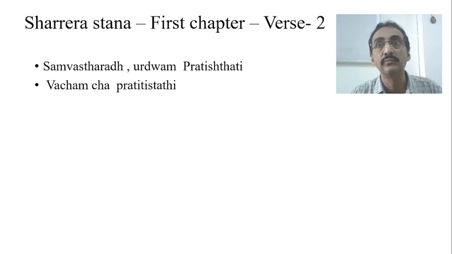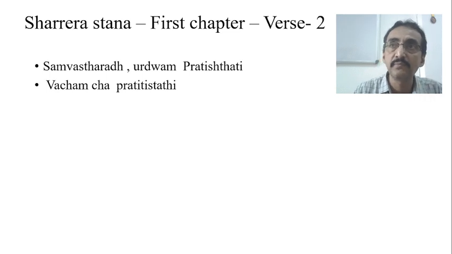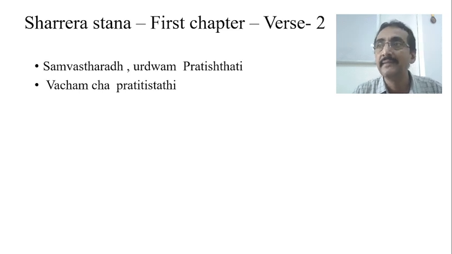The child has to utter at least a monosyllable word at the end of 1 year. Of course, the developmental milestones say that by the end of 12 months, the child is even able to say some bisyllable words. But here Kashyapa is not specific whether it is monosyllable, bisyllable or multisyllable. He is simply saying vachancha prasrajati.